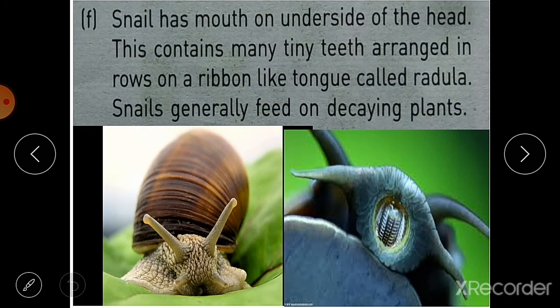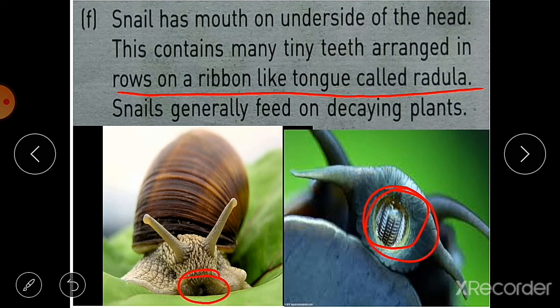Then next we have snail. A snail has its mouth on the underside of its head. Here you can see the mouth is there, and it contains many tiny teeth. They are arranged in rows on a ribbon-like tongue called radula. This is the radula inside. These snails generally feed on decaying plants. Snails feed on decaying plants.